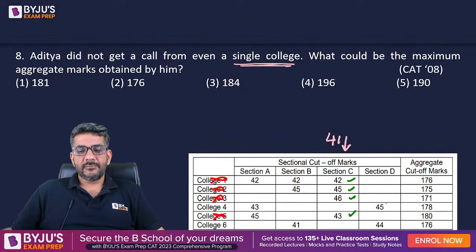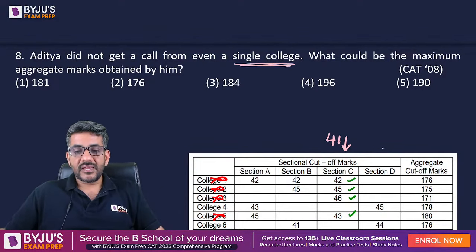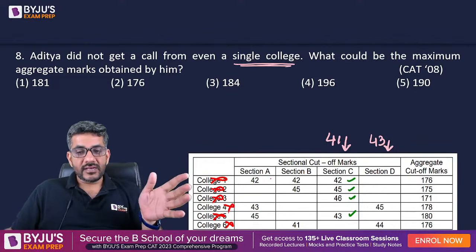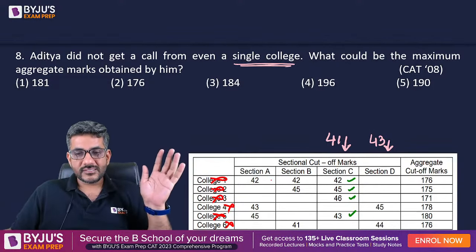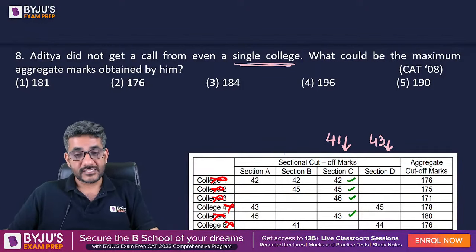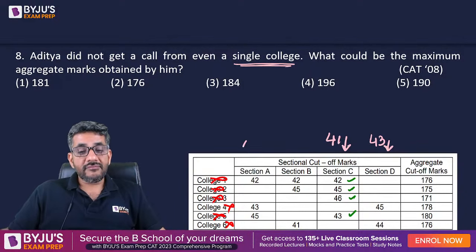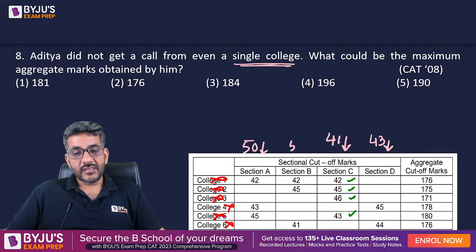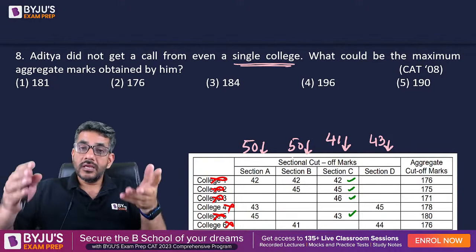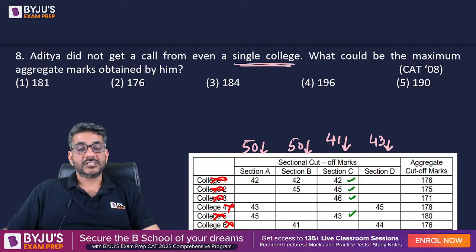College 4 and college 6 both have a cutoff in section D, that is 45 and 44. So can I say if he scores 43 in section D, in that case college 4 and college 6 will also reject him? So by scoring 41 in section C, he was rejected by 4 colleges. The other 2 colleges rejected him the moment he scored 43 in section D. Now, even if he scores 50 in the other two sections, he is rejected by all 6 colleges because he has not been able to clear their sectional cutoffs.